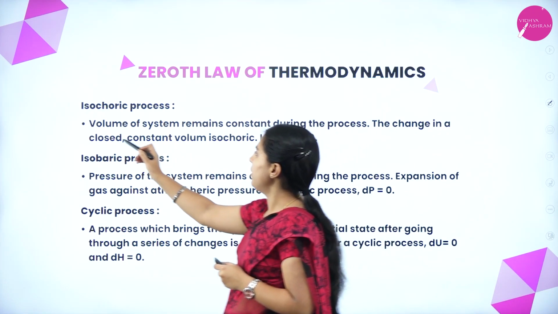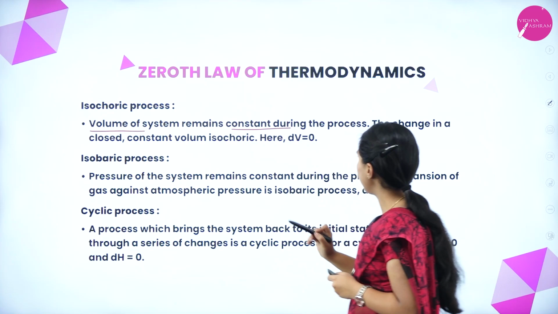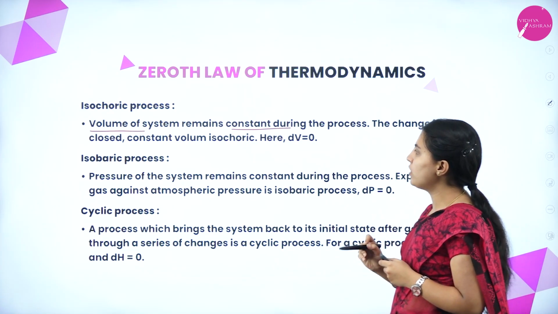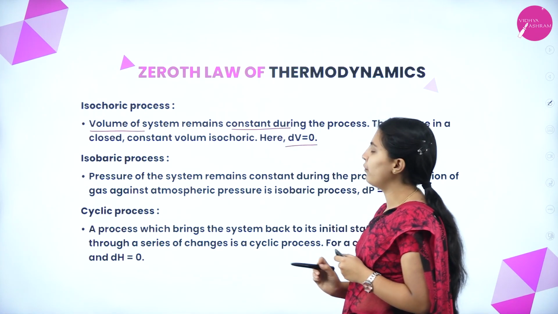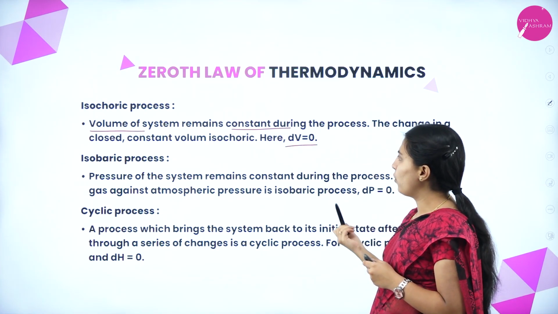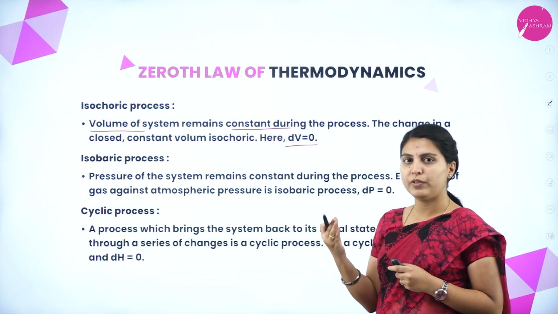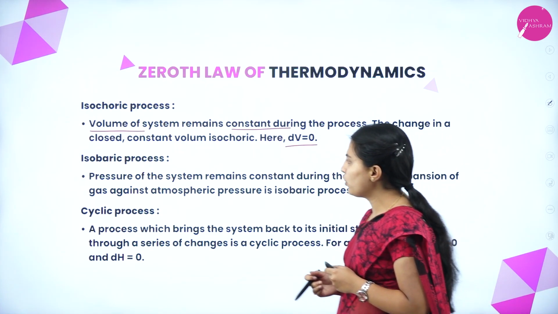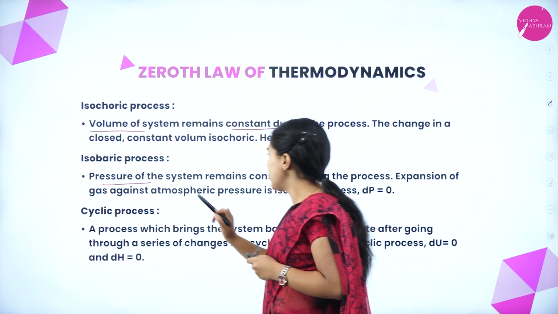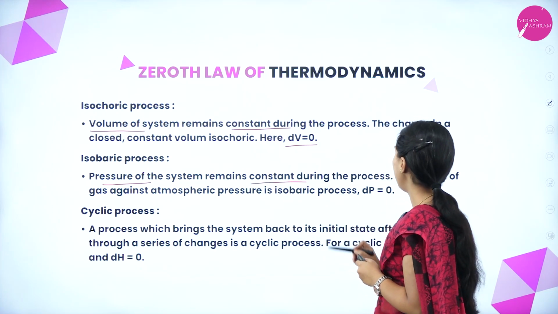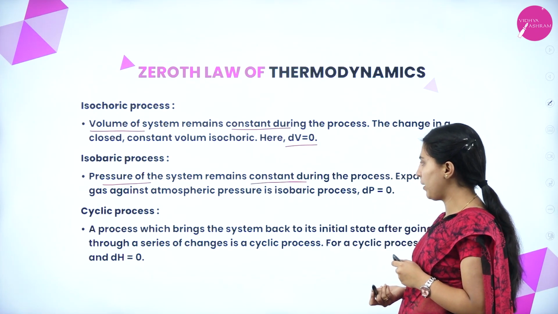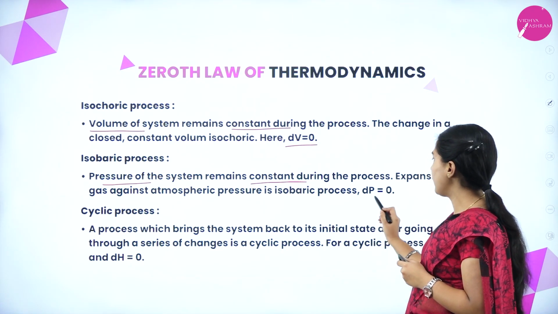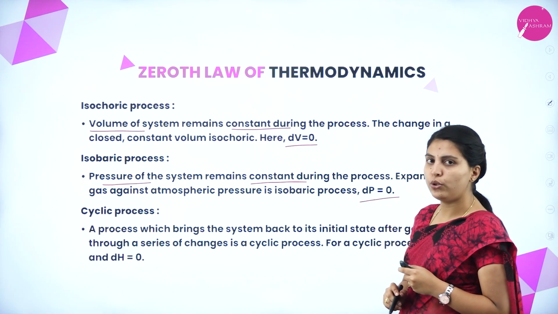In the isochoric process, the volume of a system remains constant during the process. The change in volume in a closed container is zero, del V equal to 0. In the overall process, the volume will always be constant. In the isobaric process, the pressure of a system remains constant during the thermodynamic process. Expansion of gas against atmospheric pressure is called isobaric, that is del P equal to 0.